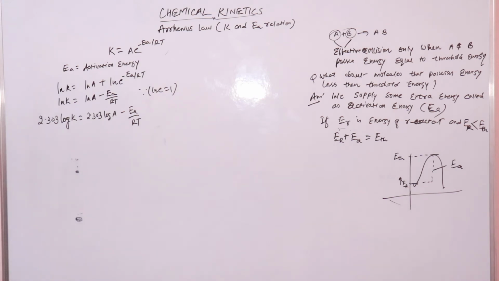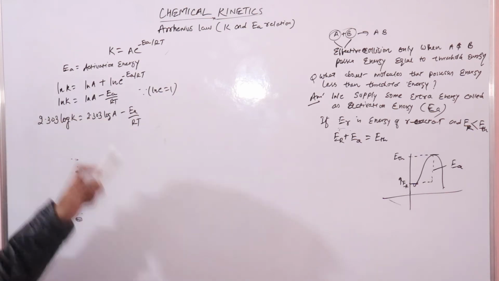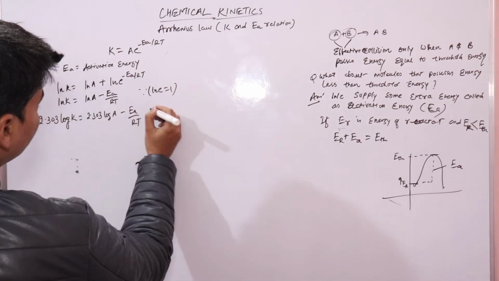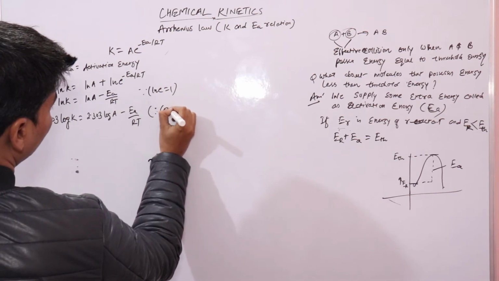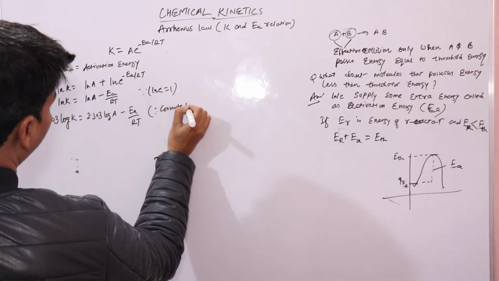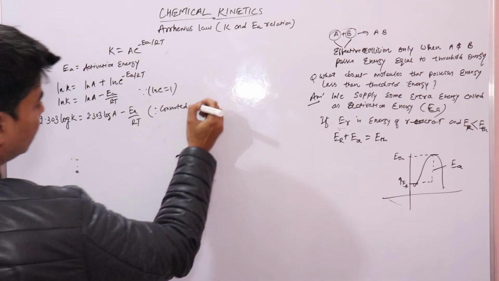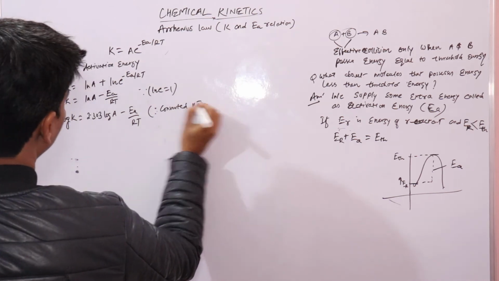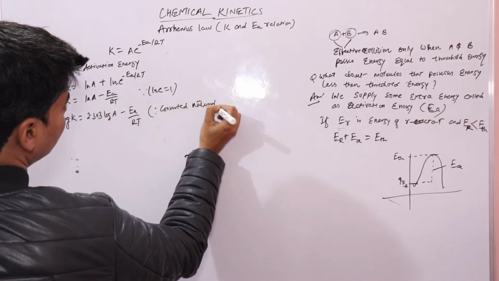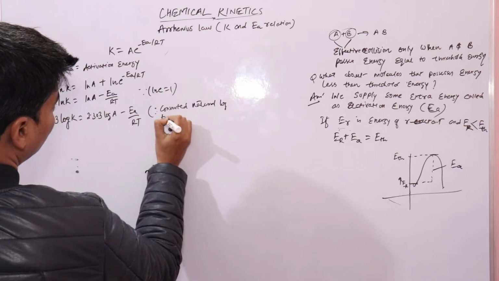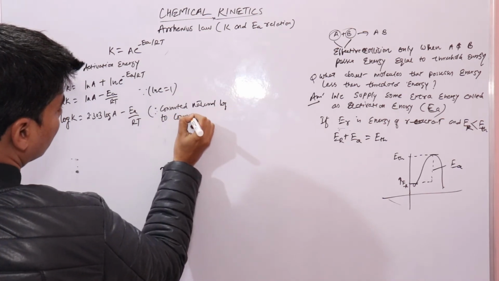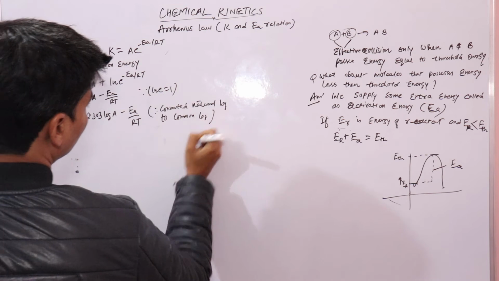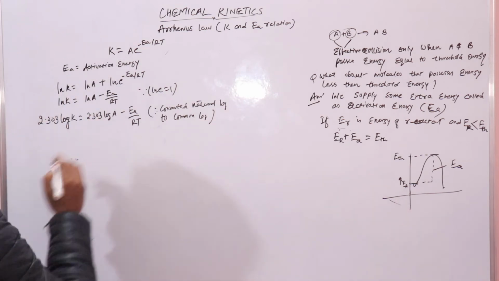Now we will take 2.303 common in this equation. What we did here was convert the natural logarithm to common log. When we convert natural log to common log, we multiply with 2.303.